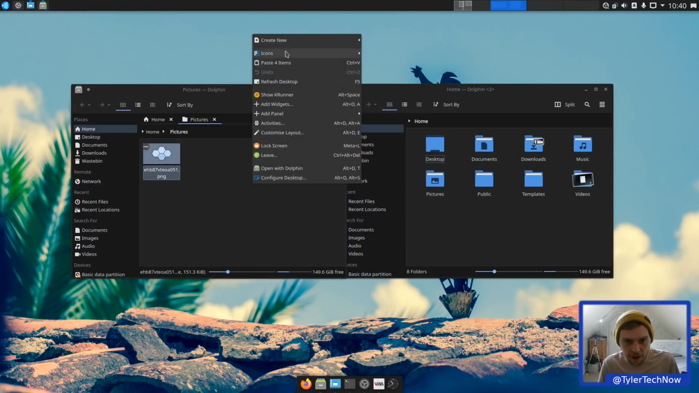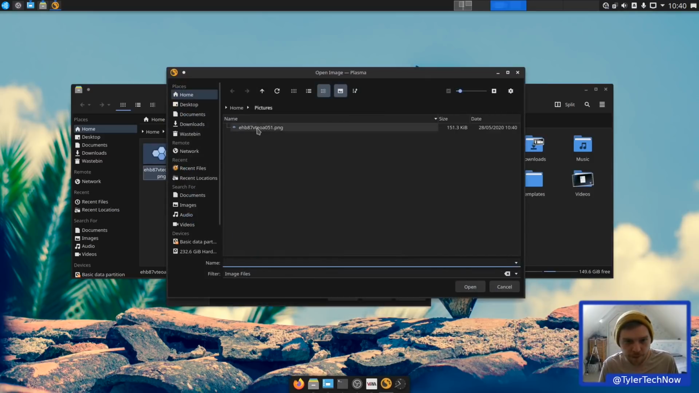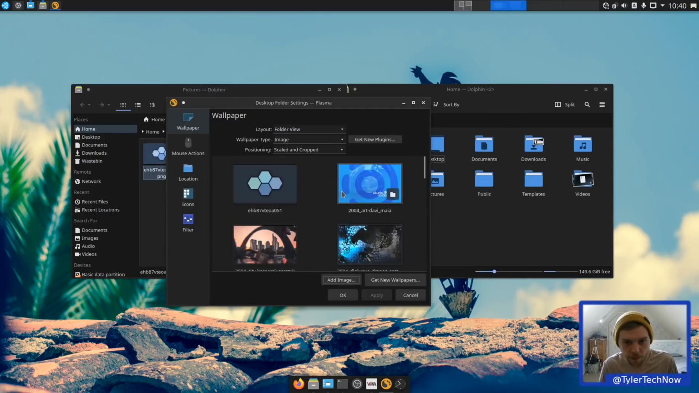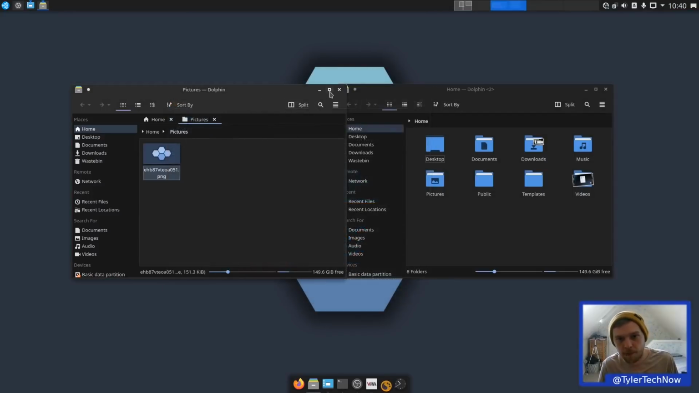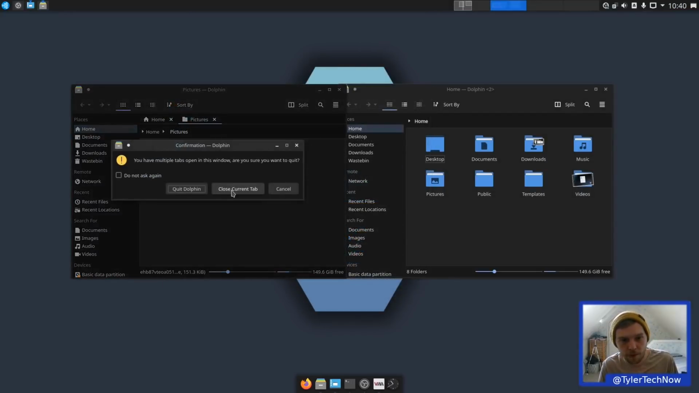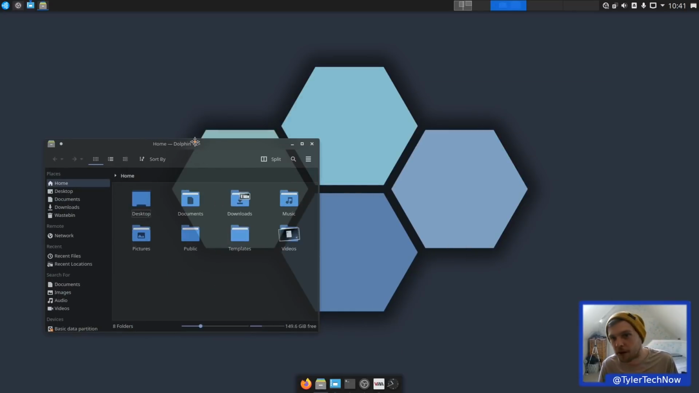No right click to set as a wallpaper though, so let's go to configure desktop. Let's add an image. Is that the one? There it is. Just click apply. Done. So we've got more than one tab open. It's asking us if we want to quit. Don't know about you, but I think that looks pretty good actually.